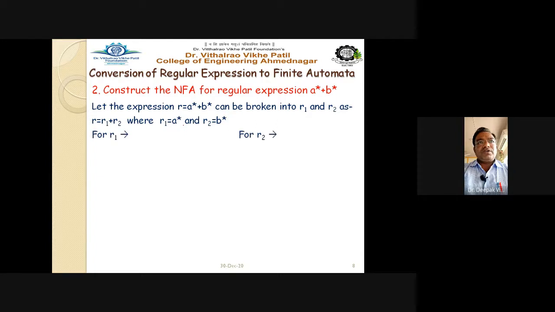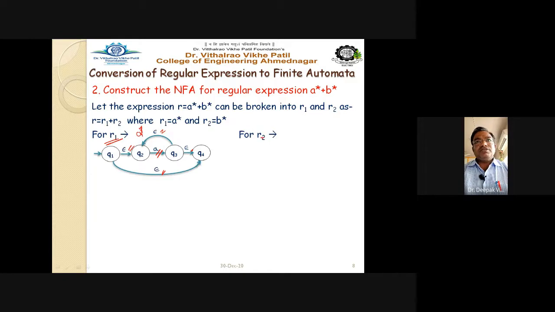How do we draw the automata for r1? We know it: take the states q1, q2, q3, q4. All four states are taken, their transitions are marked, and we mark the symbols epsilon and a. This is epsilon, this is again epsilon, this one is epsilon, this one is again epsilon, and this is a. This is the diagram for a raised to star.